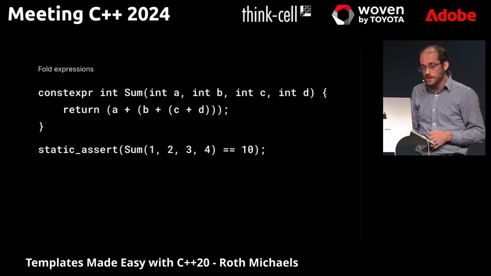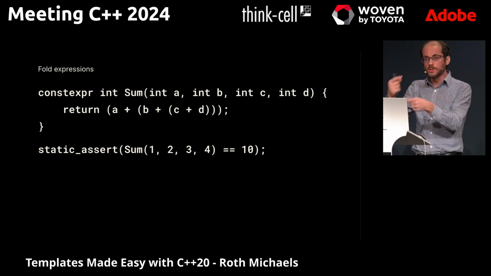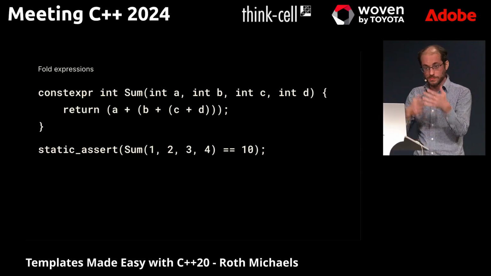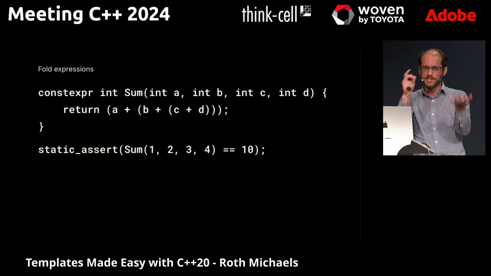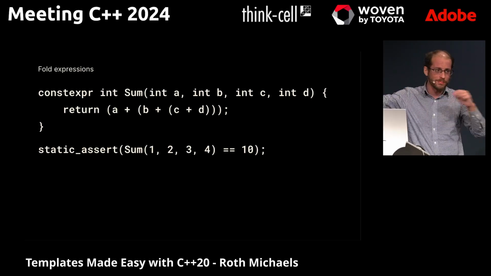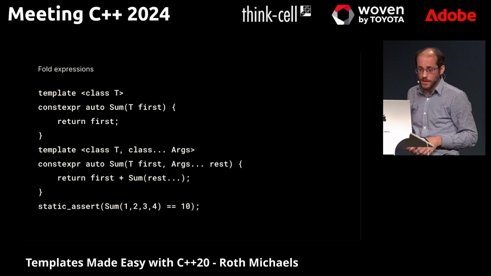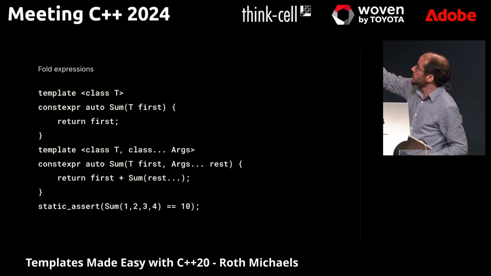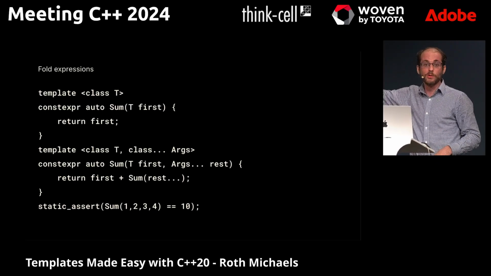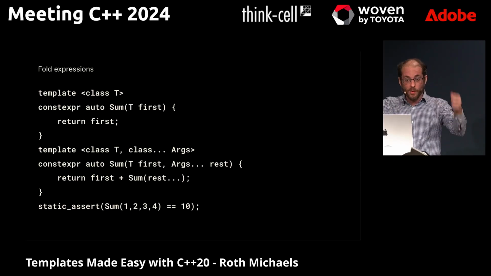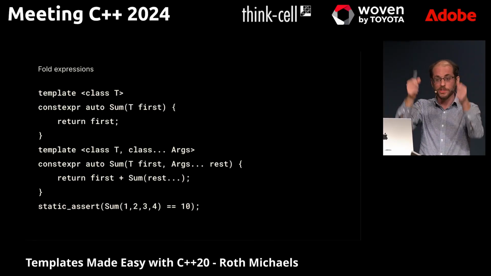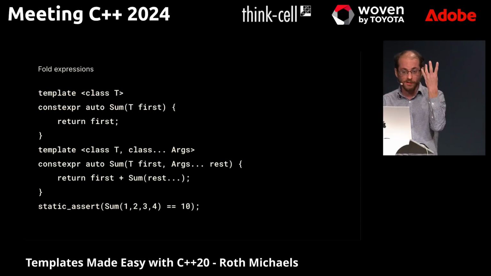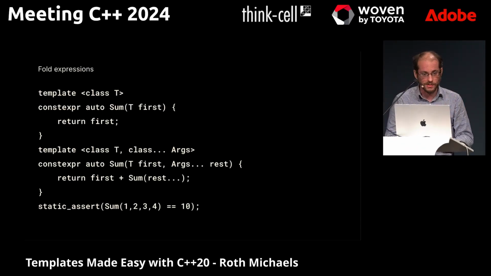But not only that, it actually will reduce the number of templates that need to get instantiated in your program, which could speed up compile times potentially, although I've seen benchmarks that can go either way, depending on size of things, et cetera. But in this case, every time you do that recursion, that second sum is going to generate a new function, one for 4 arguments, one for 3 arguments, one for 2 arguments, and then the top sum. So we're generating 1 function instead of 4 in this case. So that's also a nice improvement.